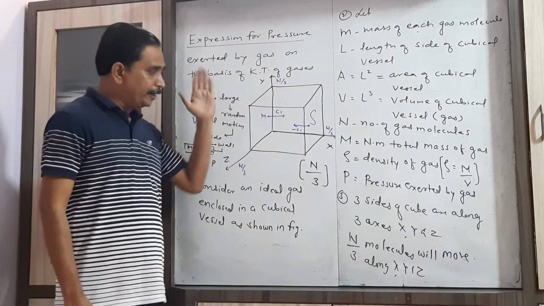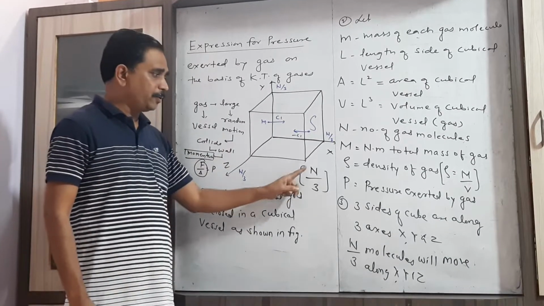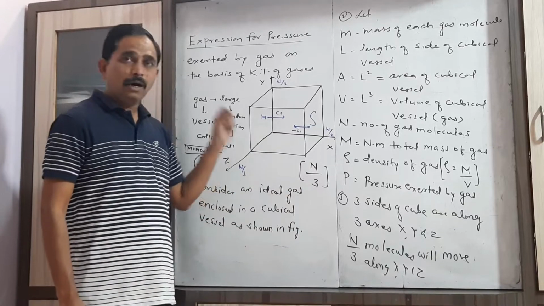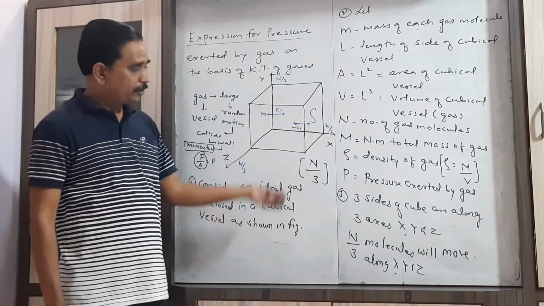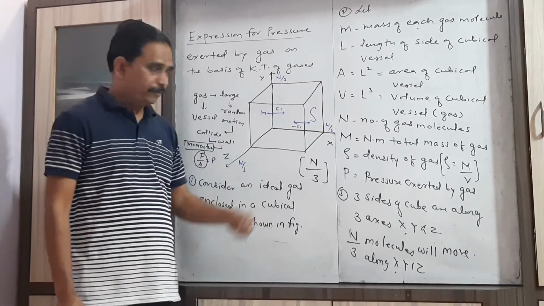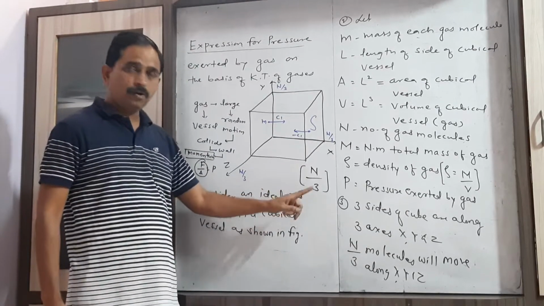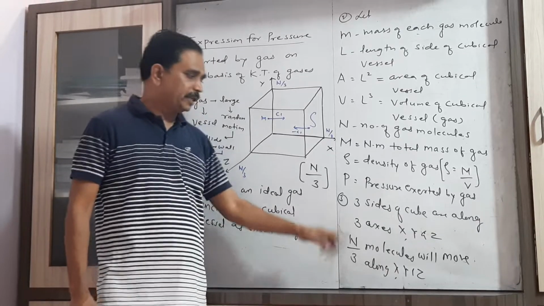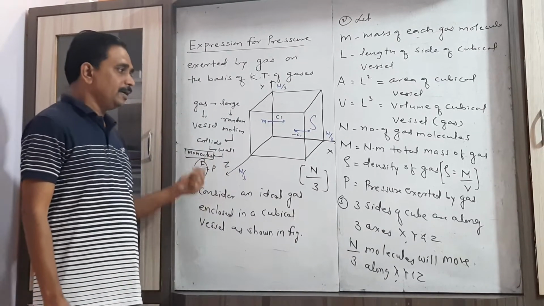Now you have to divide the total number of gas molecules along these three axes. So how many gas molecules will move along each axis? N by 3. How do we derive that? N by 3: total number of molecules divided by total number of axes. So N by 3 molecules will move along the x-axis, along the y-axis and along the z-axis.